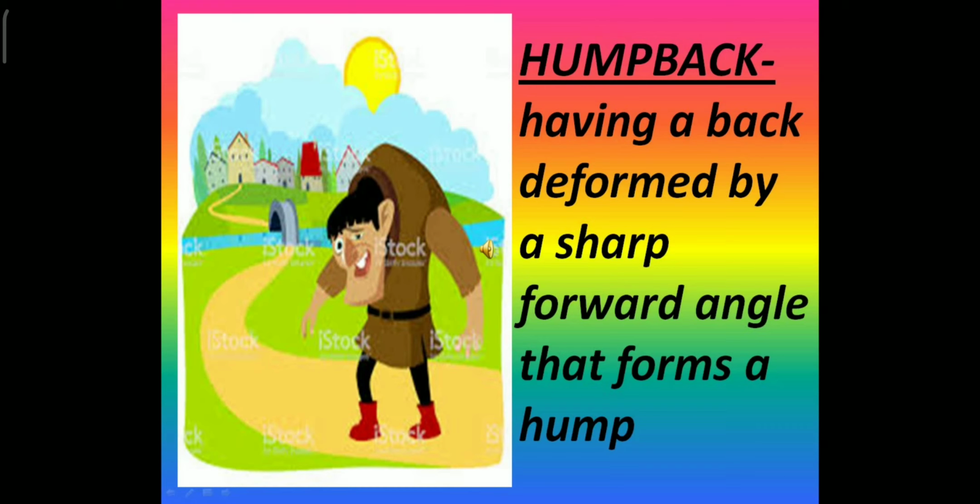Now, as you have already learned that a camel has a hump on its back, and the picture that you can see is of a person who cannot stand straight. So because of some physical problem or maybe because of old age, people do get a hump on their back. All right. So one of the brothers of this barber was also a humpbacked person.